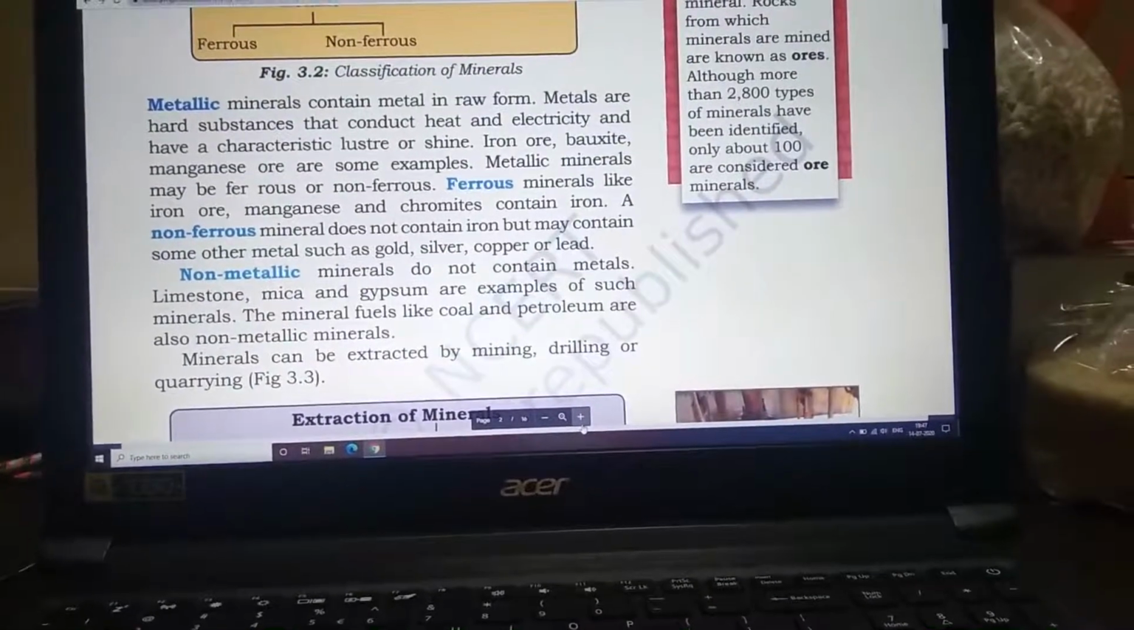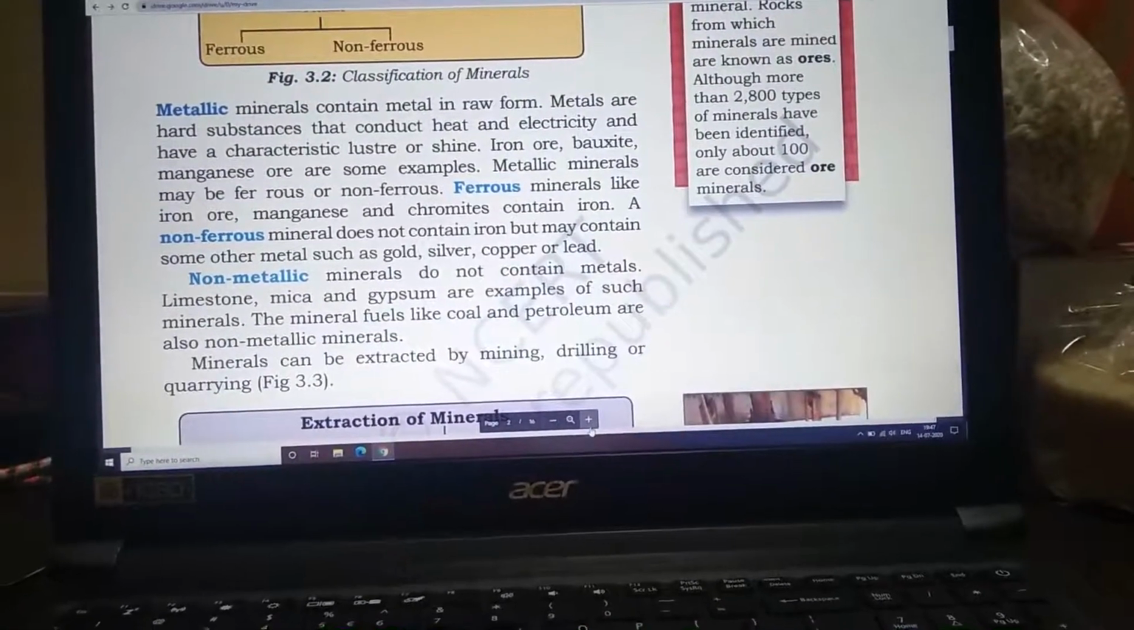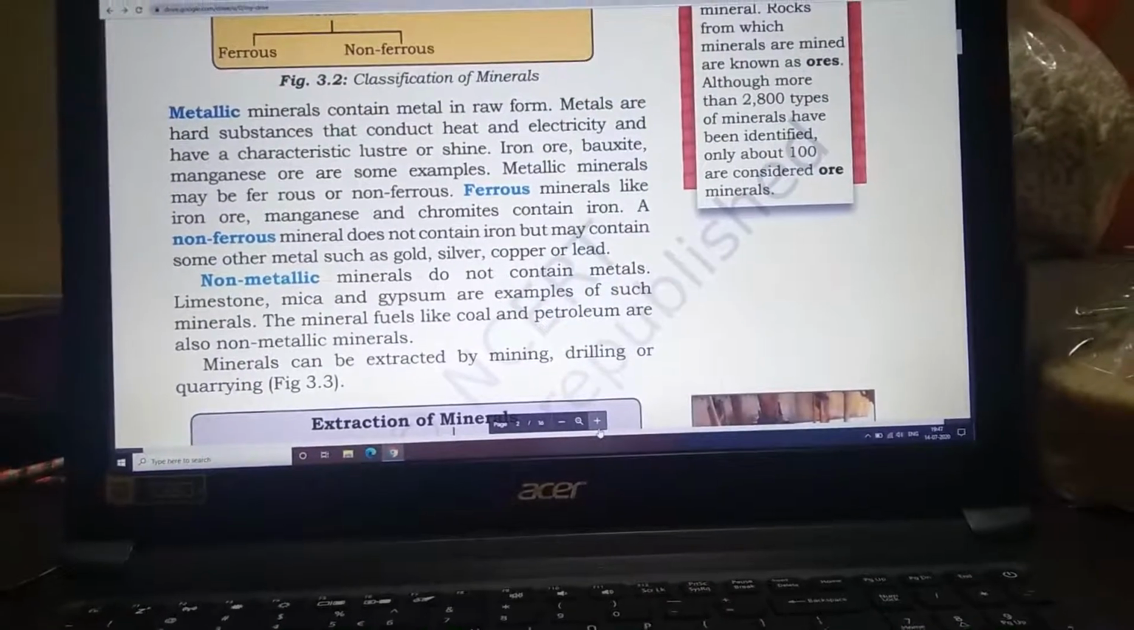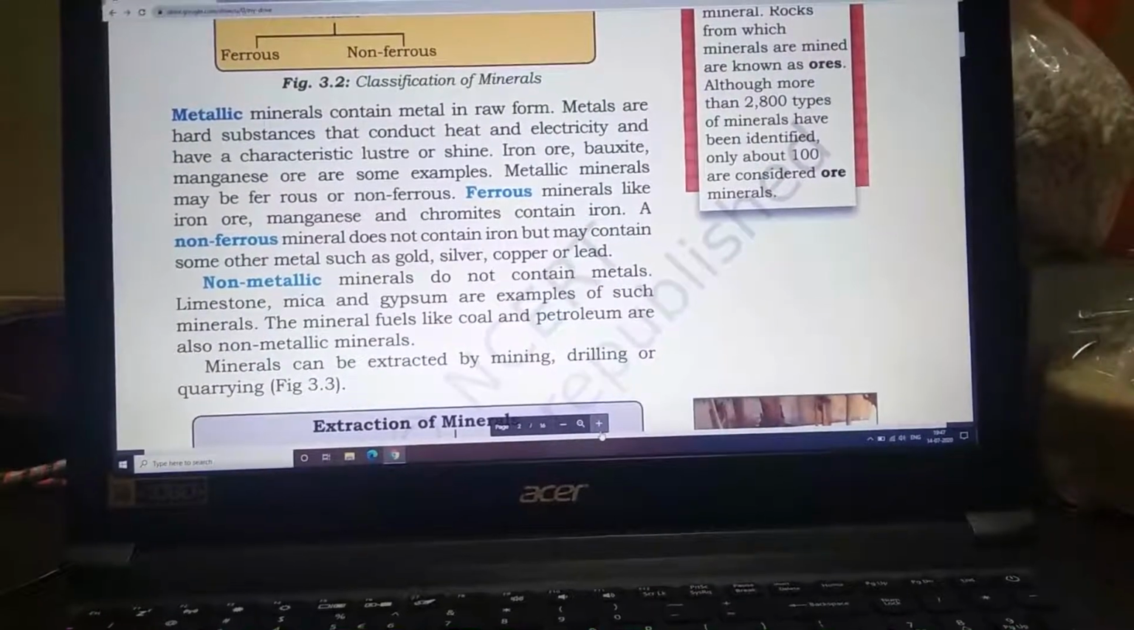Minerals can be classified by mining, drilling or quarrying. So minerals are being classified into again three sections: mining, drilling or quarrying.